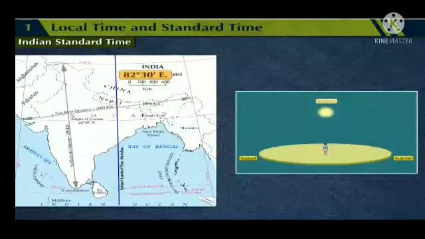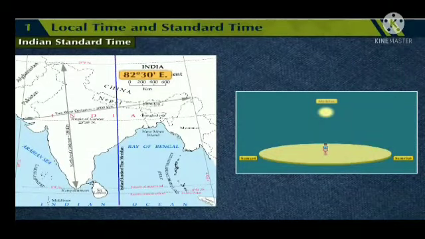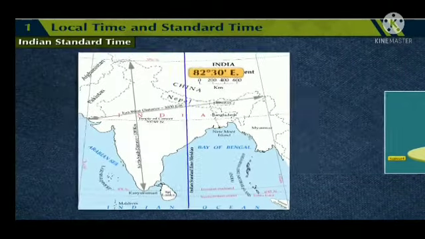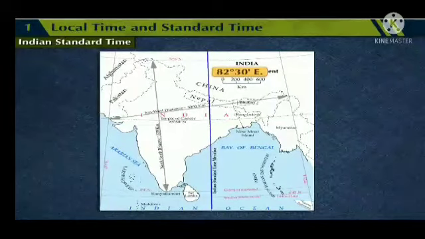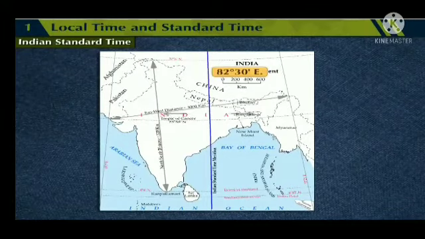When the sun is directly overhead on this longitude, then it is assumed that it is 12 noon everywhere in India. There is no difference of more than 1 hour between the local time at 82 degree 30 minutes east and other places in the country.